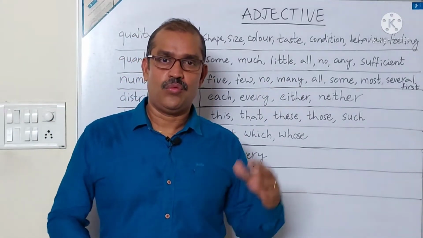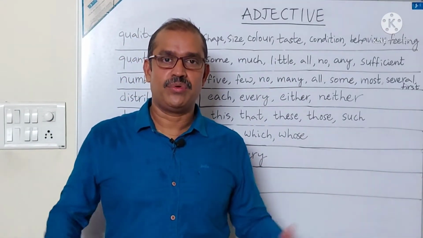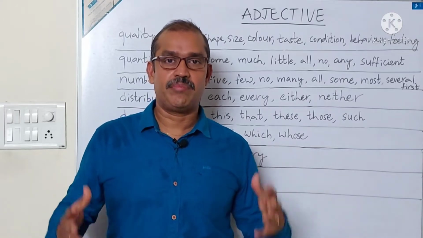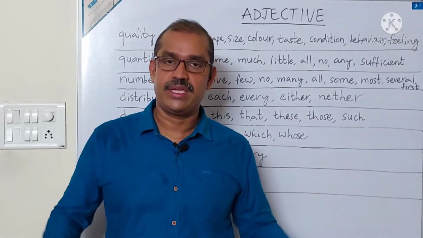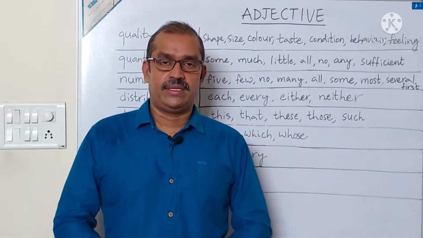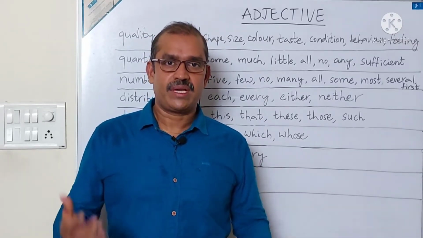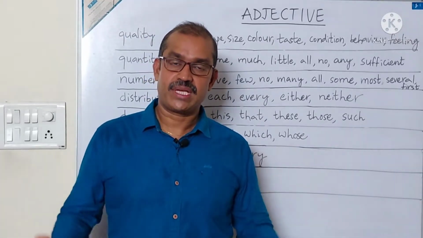Friends, today I am back with a new topic, an adjective, one of the parts of speech. What is an adjective? An adjective is a word which tells about a person, place, an animal or a thing. Sometimes these adjectives come alone, sometimes these adjectives come before nouns.